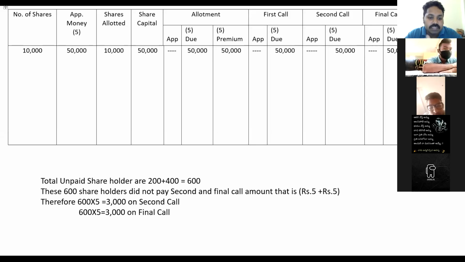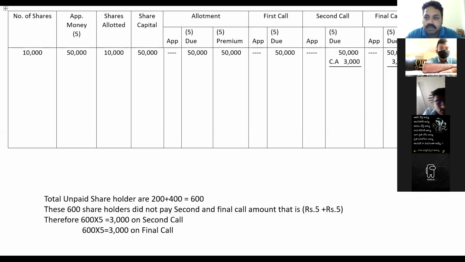Okay. So 600 shareholders did not pay the second and final call amount, that is 5 plus 5. Therefore 600 into 5, that is 3,000 on the second call, and on the final call also 3,000. Got it? How did you get this one?